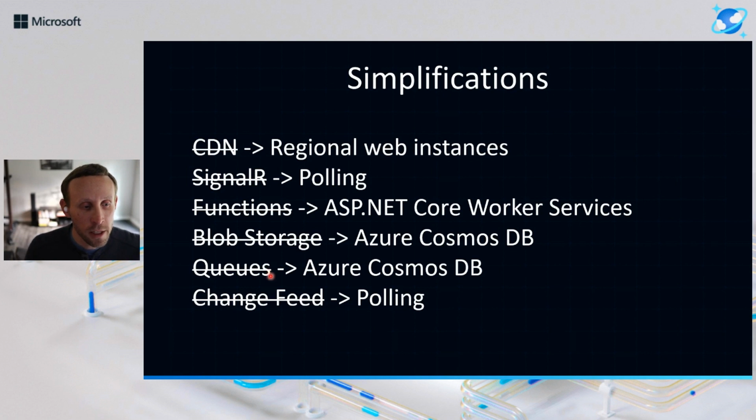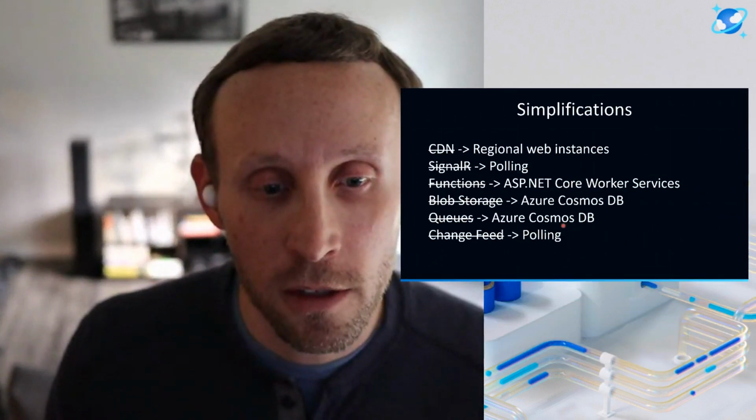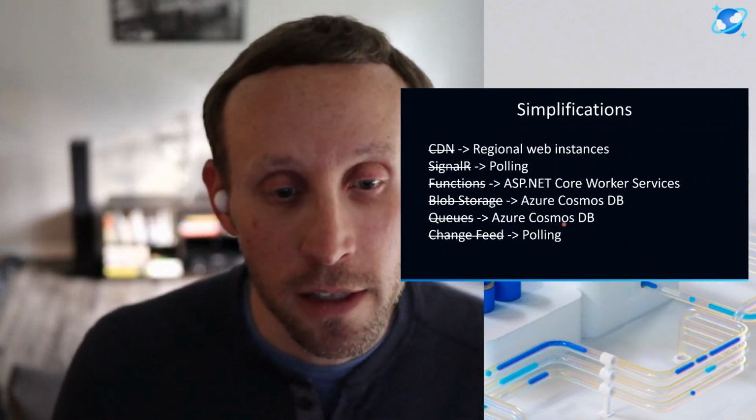Again, those things are single region. Those things can fail. We don't want to have any single point of failure. So again, I figured, can I get rid of queues? This is actually the most interesting part of this whole project, and I'm sad that I can't show you how this actually was implemented. It's kind of fun, but we use a Cosmos container and treat that as a queue and implement some custom code around it just to do the minimal queue semantics.